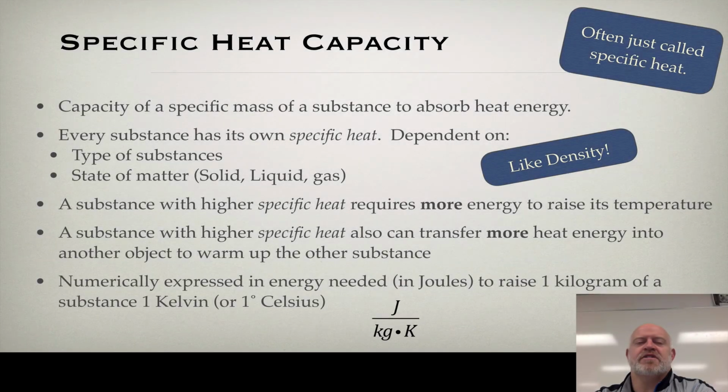Okay guys, in this video lesson we're going to take a look at specific heat capacity. Now, what is specific heat capacity? Well, when we define it, it's basically the capacity of a specific mass of a substance to absorb heat energy. What that means for us is that every single substance in our world has a certain ability to absorb heat energy, and it relates back to how much it's going to change its temperature.